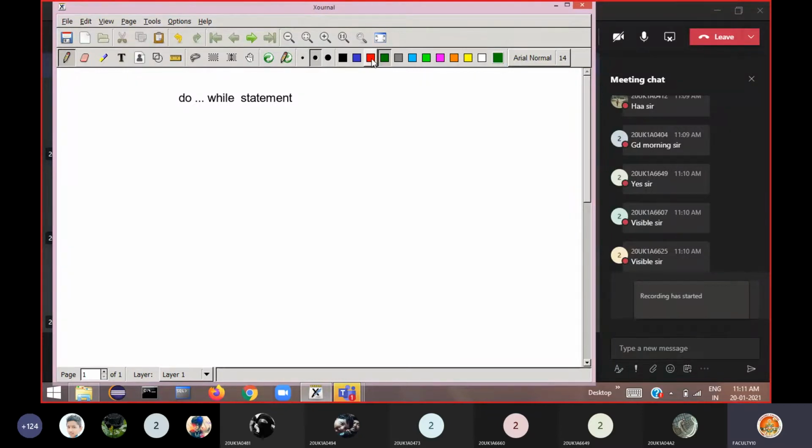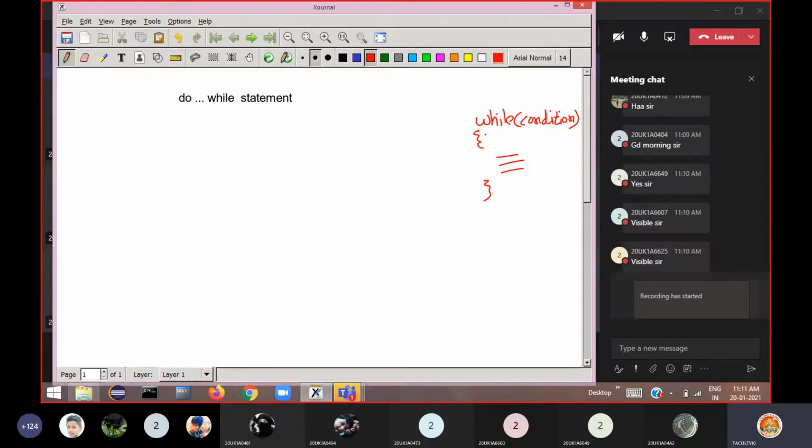Just see here, in the while statement, when we were checking the condition. Okay, so we have written the while statement like this in the previous class. Say while, then here we have written the condition inside the parentheses. Then here we have written some statements, that is called the body of the loop.